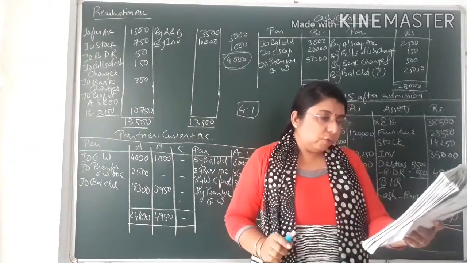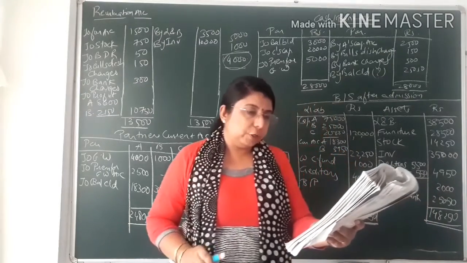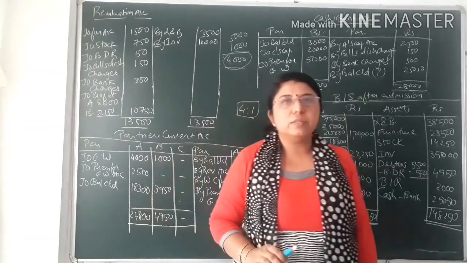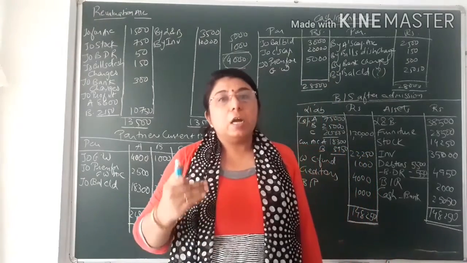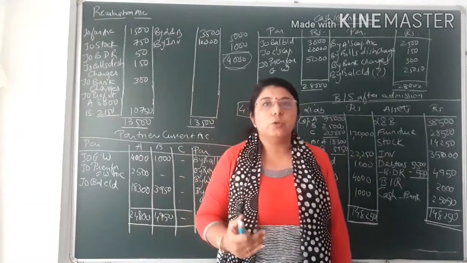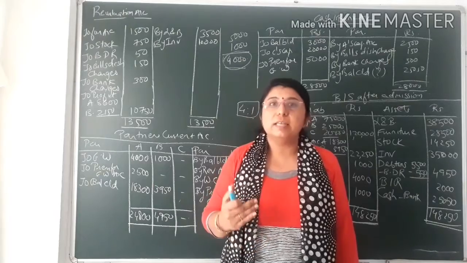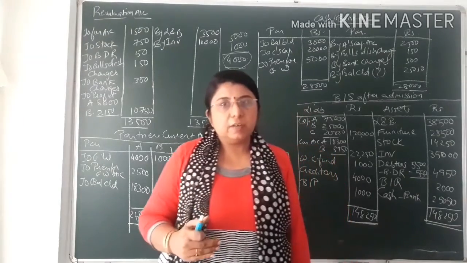Now out of the goodwill, half the amount is to be withdrawn by the old partners. Students, first of all, he has brought the goodwill in cash. We have written that entry. Now that goodwill is to be distributed amongst the old partners in their sacrifice ratio. Now what is the sacrifice ratio?